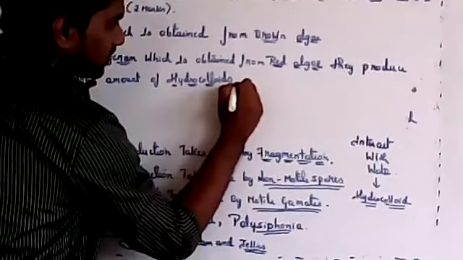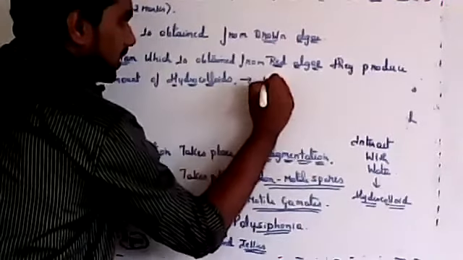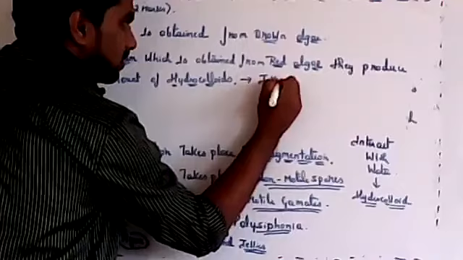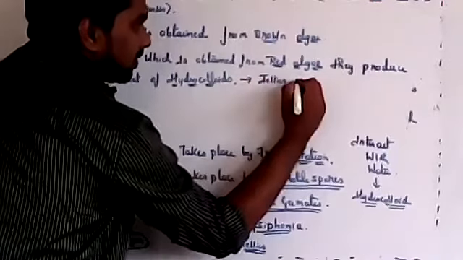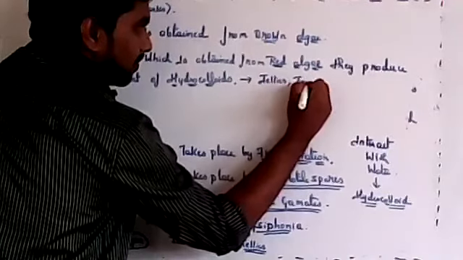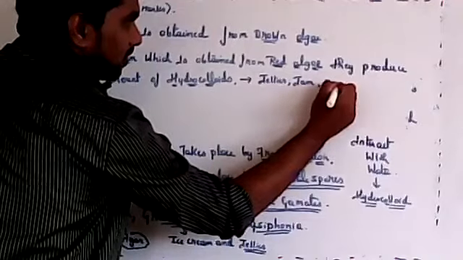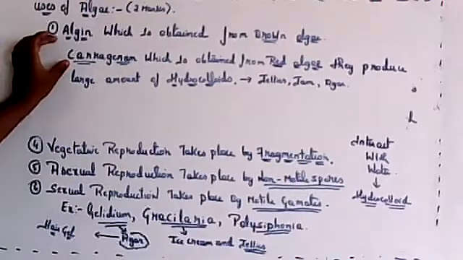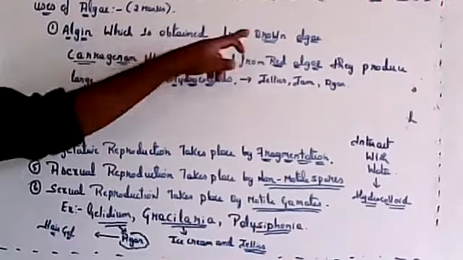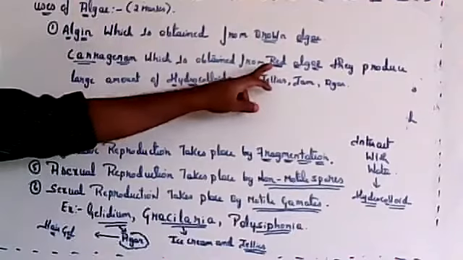Now, hydrocolloids: your jellies, jam and agar are all obtained from algae. There are different types of algae, and here also there is a category. Algin is obtained from brown algae, carrageenan from red algae.